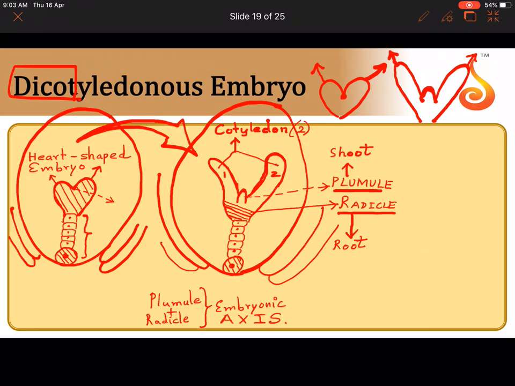Okay, now to be very precise, if you consider this to be the plumule, I will try and fit it here, plumule, and this is the bottom part of the heart, that is the radicle. Okay, and somewhere from here the cotyledon is emerging.